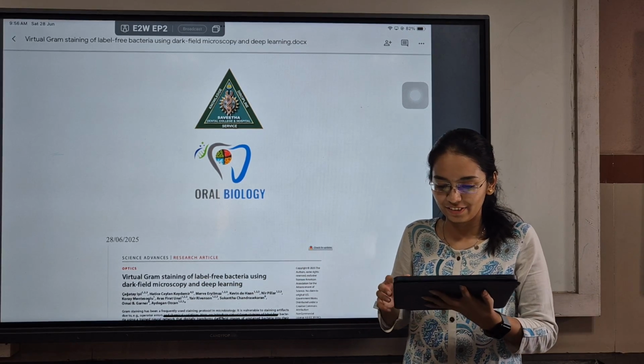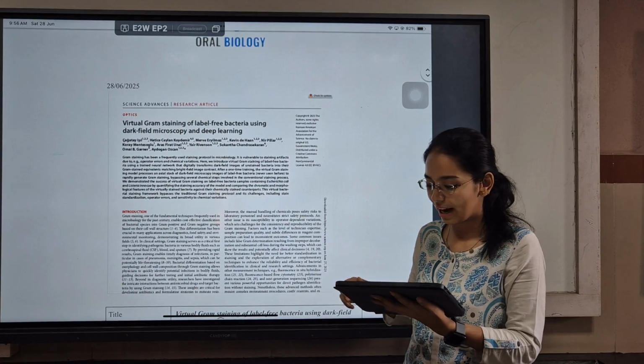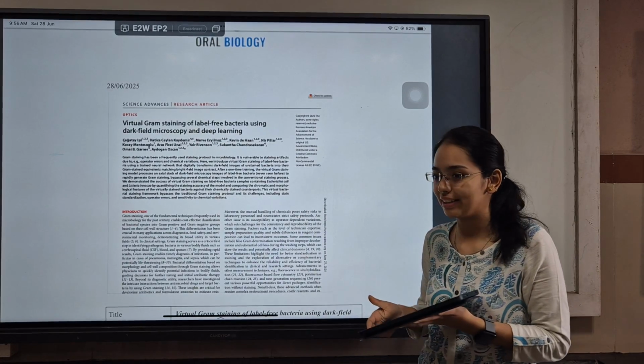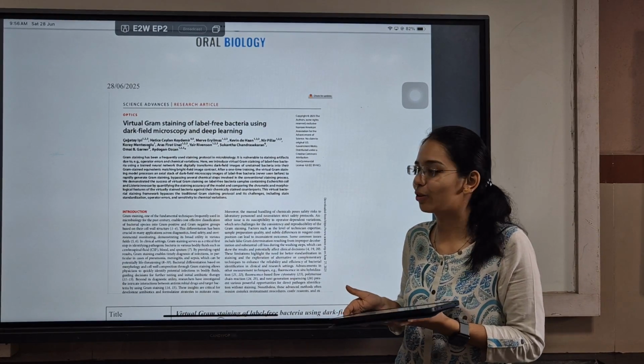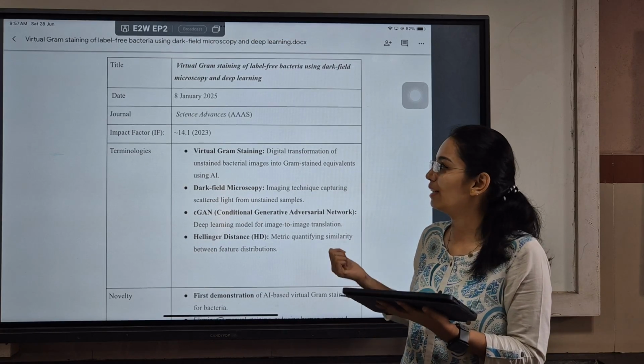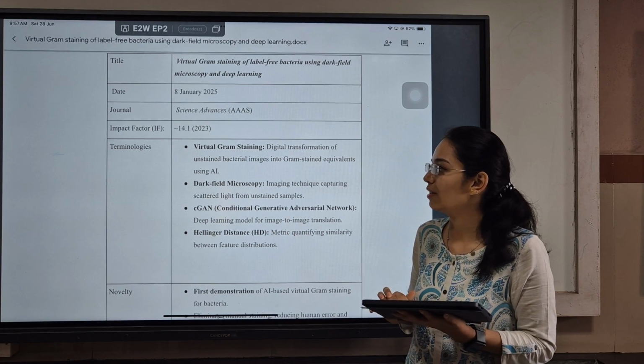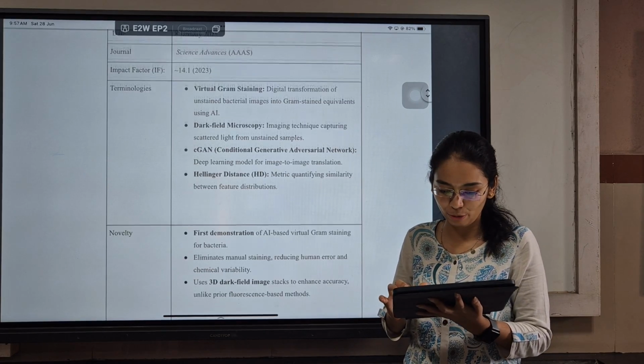Very good morning everyone. Today I will be presenting my journal on the topic virtual gram staining of label-free bacteria using dark field microscopy and deep learning. This was published in January 2025 in a journal called Science Advances, which has an impact factor of 14.1.